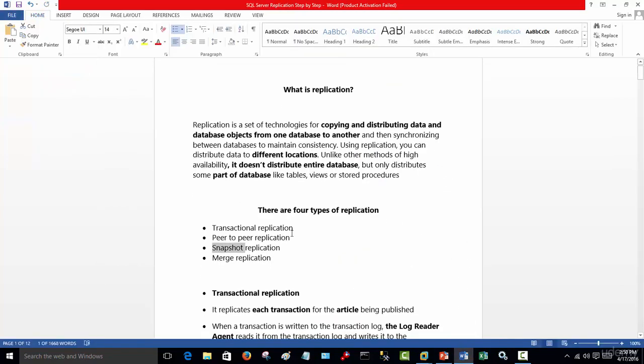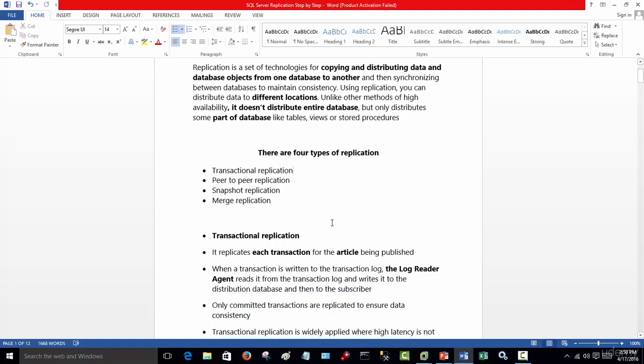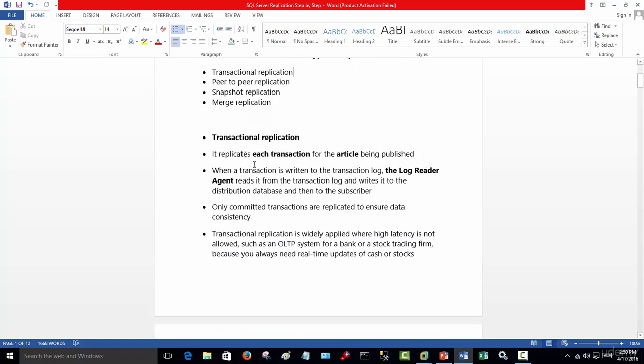On the next one, I'm going to be demonstrating how to set up transactional replication. Again, transactional replication is the process of migrating data from the source to the destination by using specific tables, views, or stored procedures, making sure that each transaction is recorded in real time from the source to the destination. The log reader agent and the distribution agent are responsible for making sure that whatever happens to the publisher is published down to the subscriber virtually instantaneously. And we'll be demonstrating that in the next video.